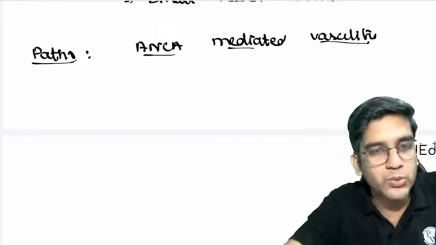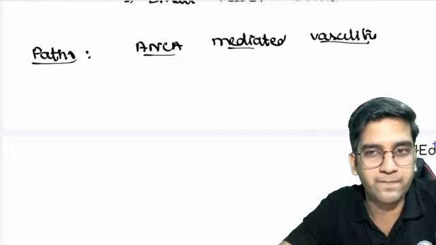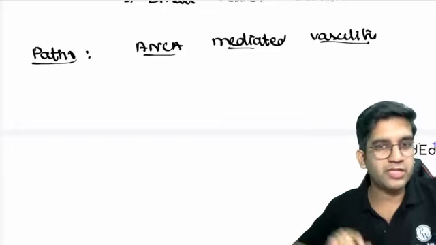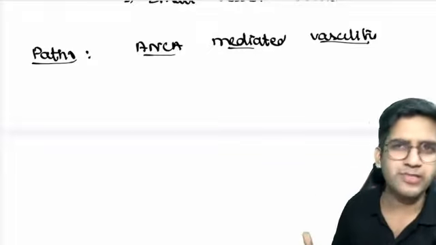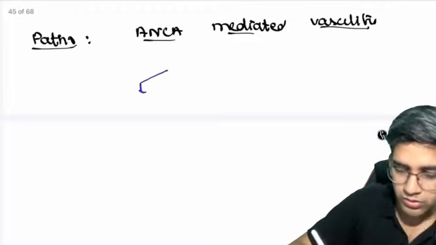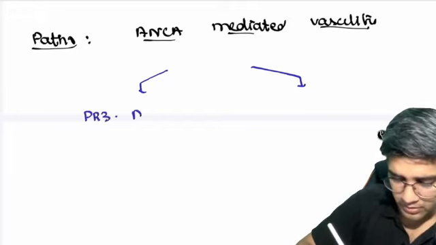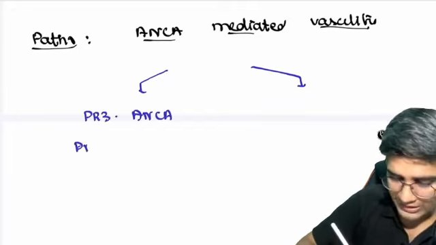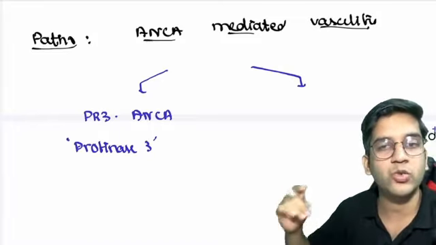Because that's an enzyme which was involved in the respiratory burst and every inflammatory pathway. Myeloperoxidase. You remember that guy, right? So I'm going to have antibodies against neutrophil granules. Granzyme is a granule content, but myeloperoxidase is something much more common, right? So we divided ANCA into two types of ANCA. PR3 ANCA. Okay, PR3 ANCA is called proteinase 3 ANCA, where the antibodies are against proteinase 3, which is a neutrophil granule content.